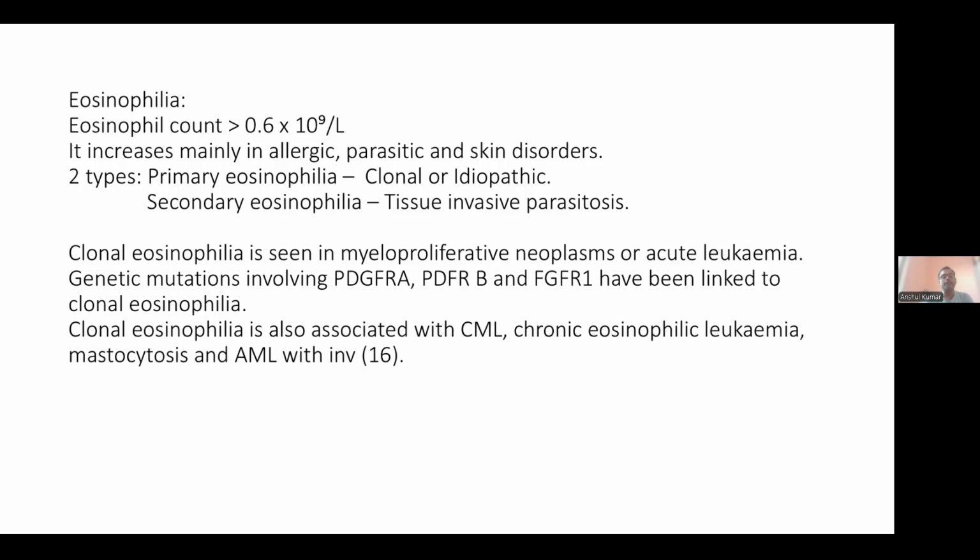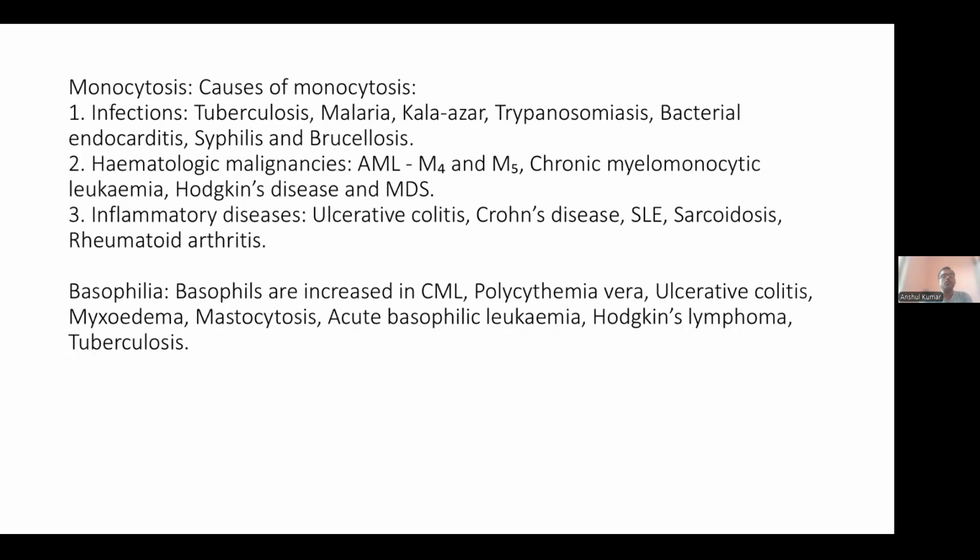Next, coming to monocytosis. What are the causes of monocytosis? Monocytosis is an increase in the monocyte count. Already we know that monocytes are 0.2 to 0.8 into 10 to the power 9 per liter, whereas the percentage is 2 to 10%.